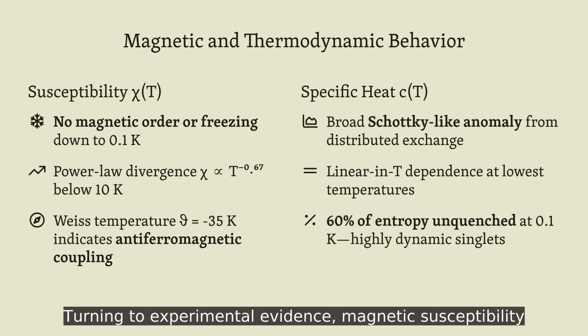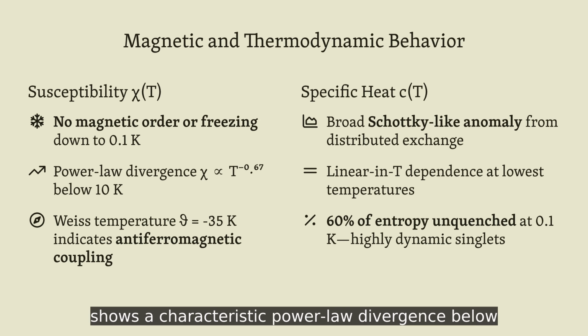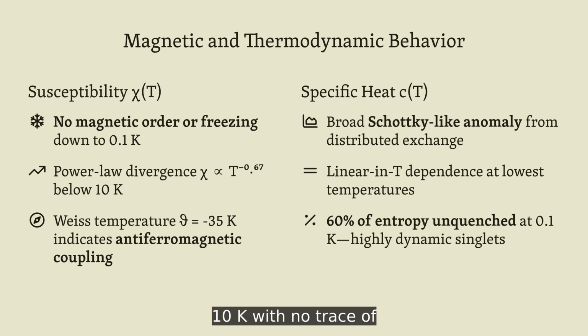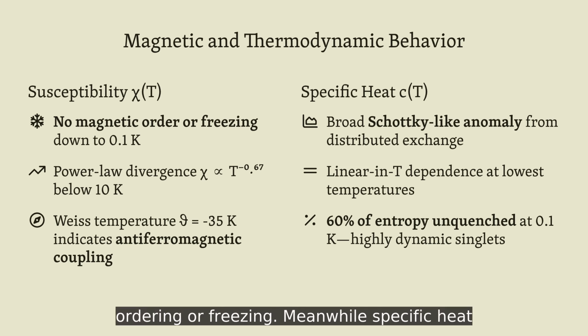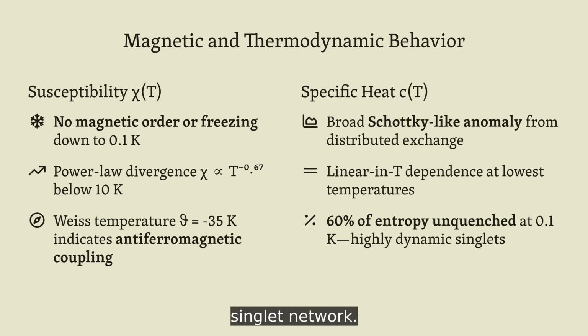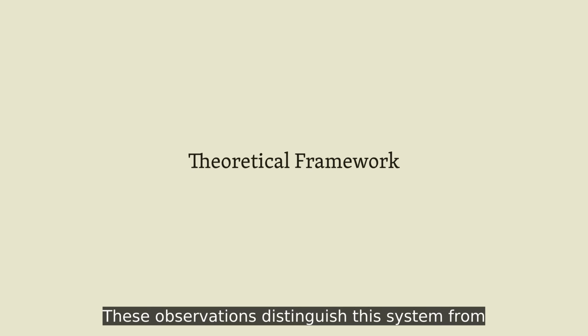Turning to experimental evidence, magnetic susceptibility shows a characteristic power law divergence below 10 K, with no trace of ordering or freezing. Meanwhile, specific heat exhibits a broad Schottky anomaly and transitions to linear temperature dependence at the lowest temperatures, with 60% of magnetic entropy still recoverable at 0.1 K, confirming a highly dynamic quantum singlet network. These observations distinguish this system from conventional random quantum magnets.